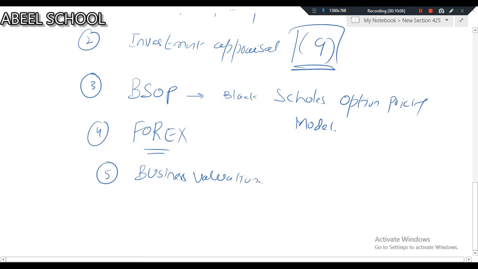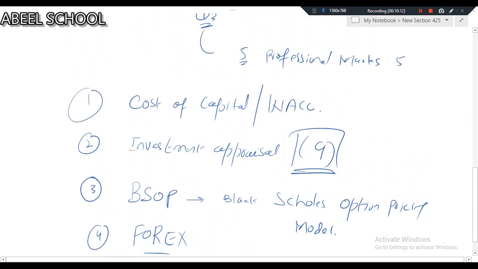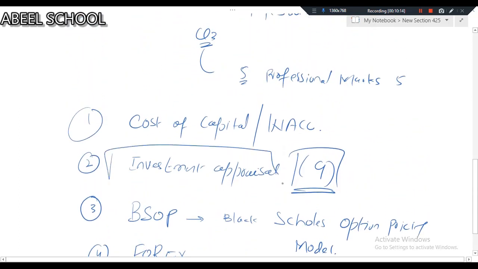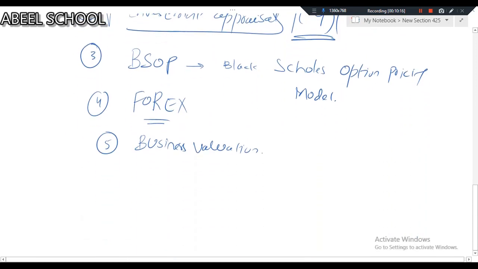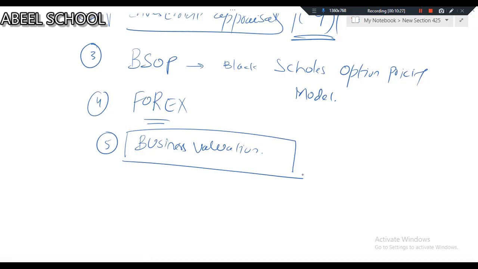Because if I talk about section A, in which a 50 marks question comes, most of the time that 50 marks question is going to be either on investment appraisal. The second topic which has been examined in section A most of the time is business valuation. So in section A, question 1, either you will have investment appraisal or business valuation.